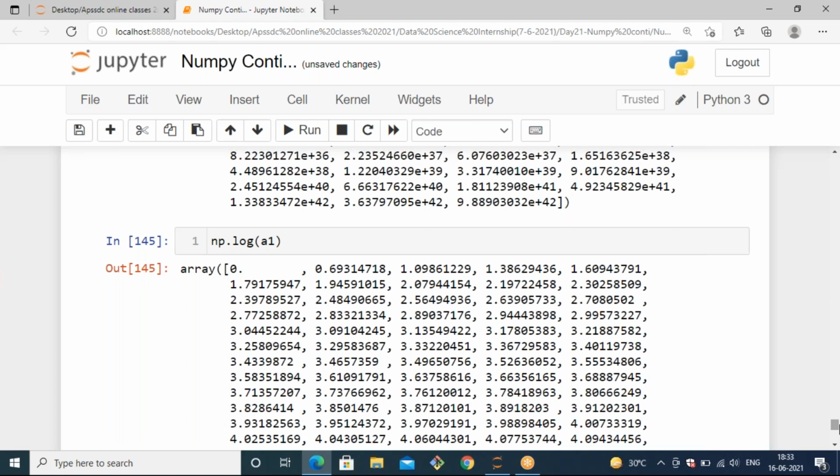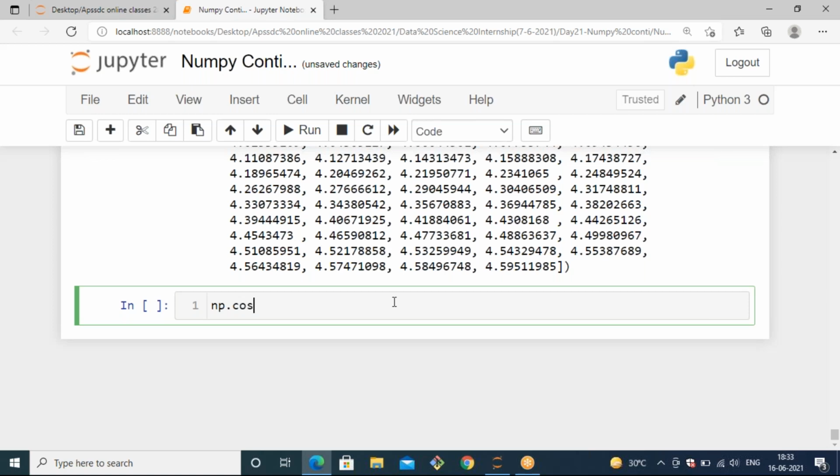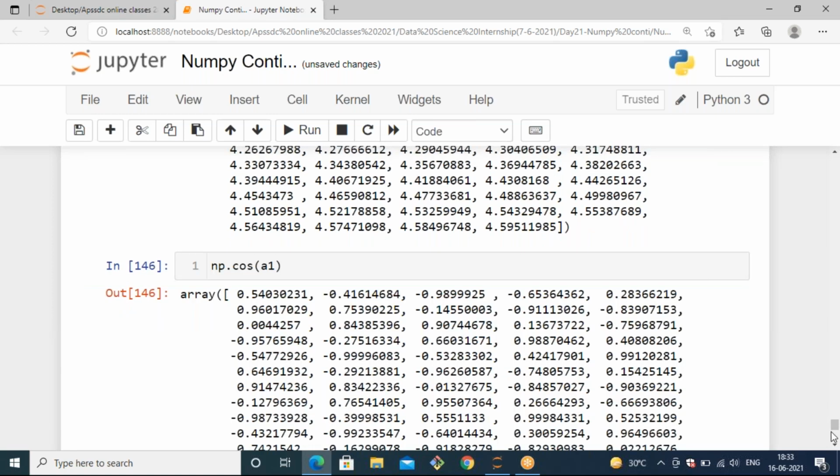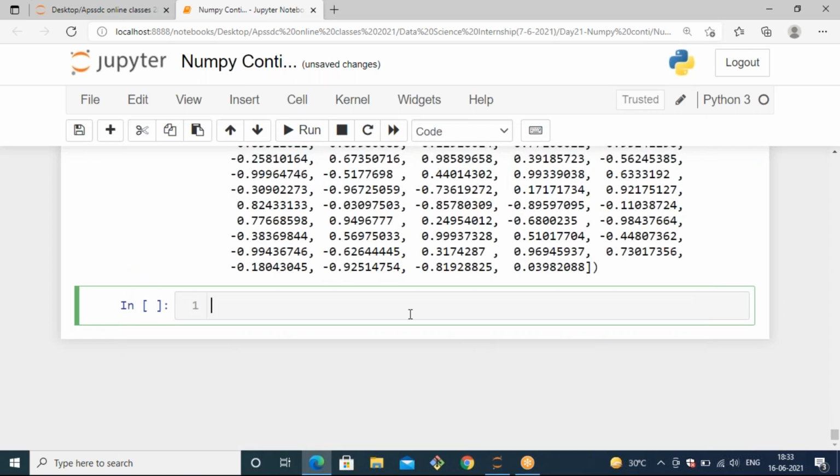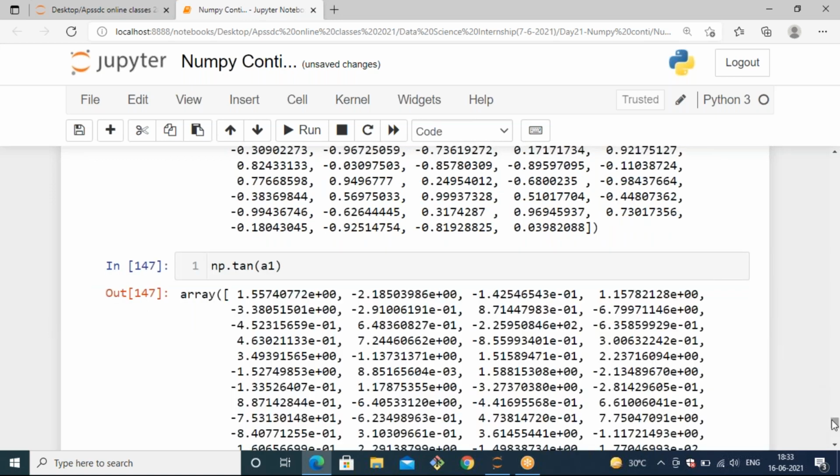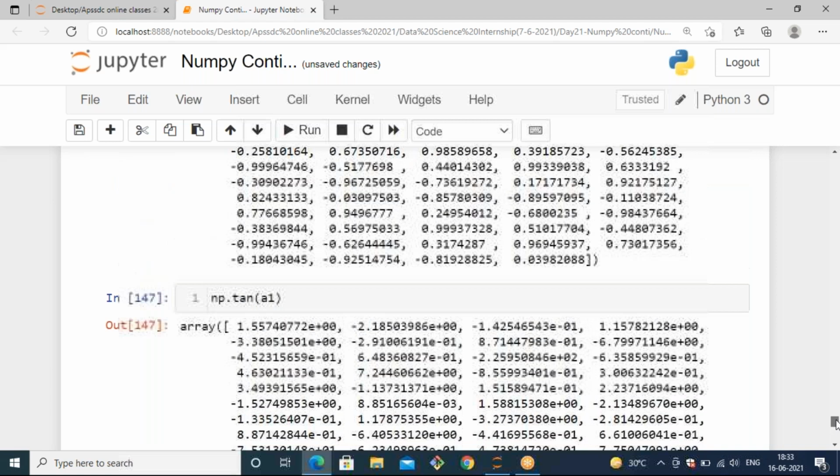Like this, you can use any kind of mathematical function. You can calculate cos and tan as well. np dot cos of a1 will generate the cos value for the a1 elements, and np dot tan of a1 will generate the tan value.